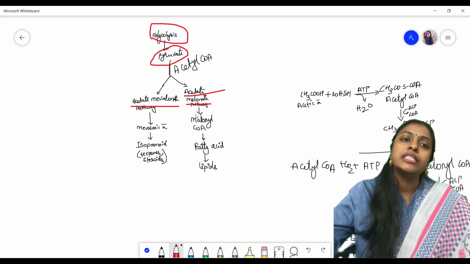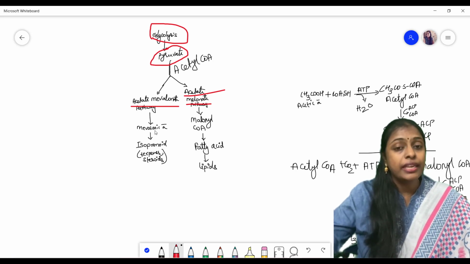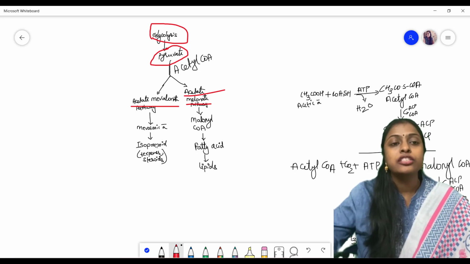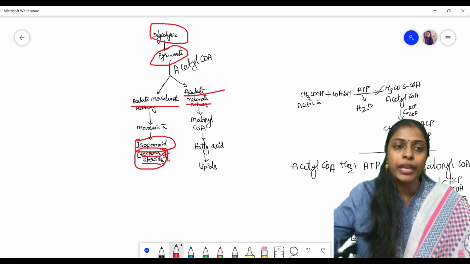Okay. And this acetate mevalonate pathway gives rise to mevalonic acid, and this mevalonic acid gives rise to secondary metabolites. Those are isoprenoids. In that isoprenoids, first one is terpenes and the next one is steroids. And we have seen the uses of these two, what they will do after going into our body. Mostly anti-inflammatory, and steroids are immune suppressant as well as anti-inflammatory.